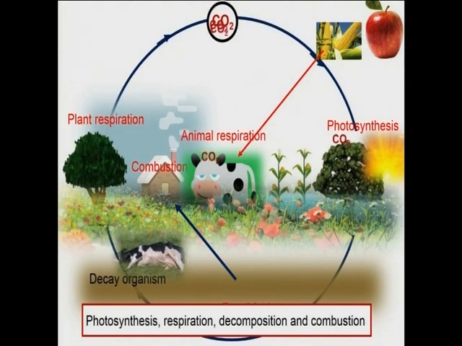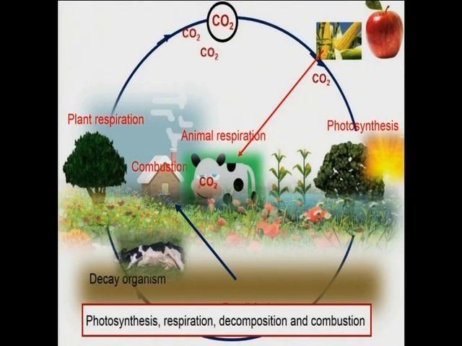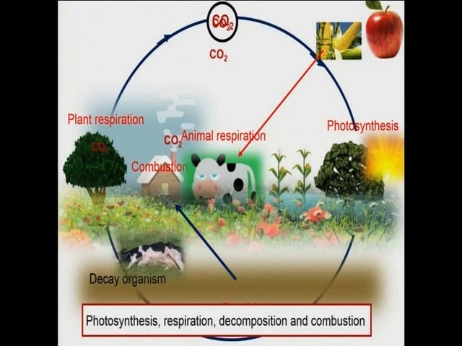To summarize this whole concept of the carbon cycle, there are actually 4 processes. Photosynthesis: during photosynthesis, carbon dioxide is absorbed and the plant prepares the food. Then the food that we eat, during respiration, carbon dioxide is given back to the atmosphere.